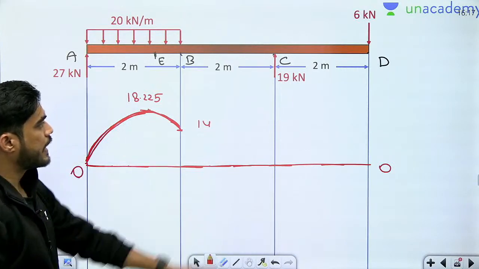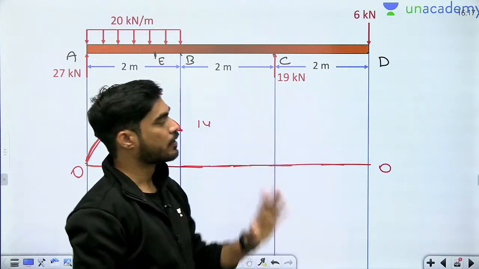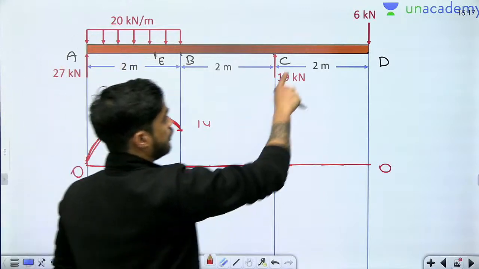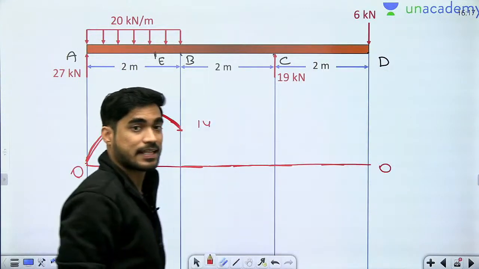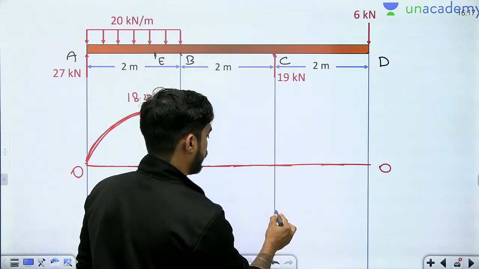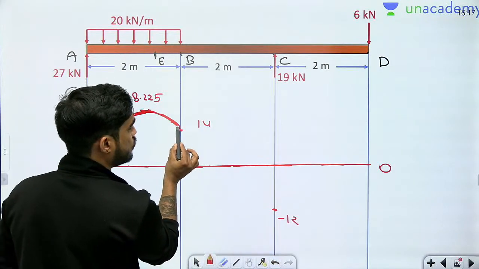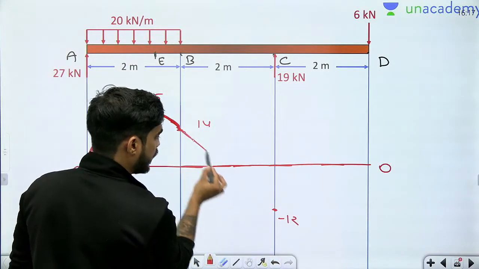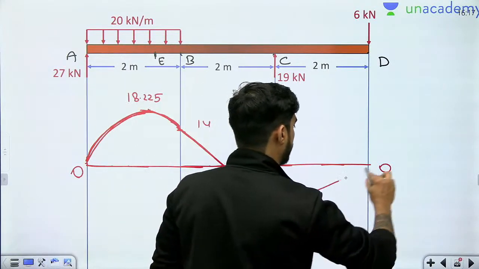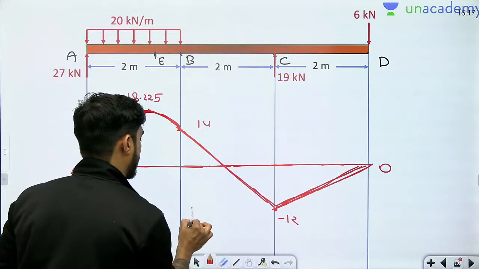Okay, then at point C, what will be the bending moment beta? Calculate from here, 6 into 2, 12, but this will be negative. From the left, clockwise is positive, from the right, clockwise is negative. So here it will be minus 12. And from B to C there will be a straight line. From C to D there will be a straight line. Okay, so this will be the bending moment diagram,